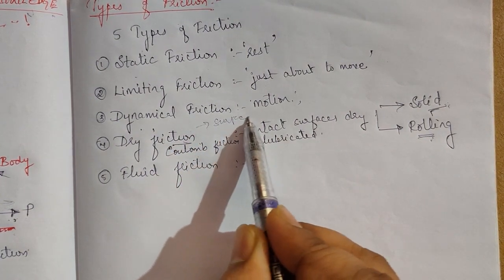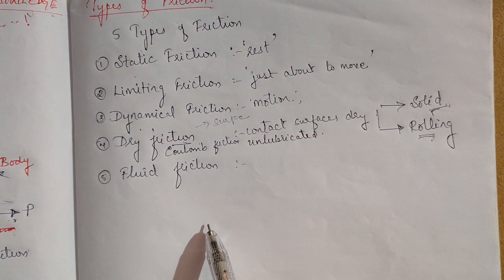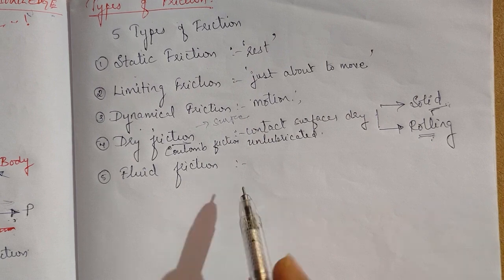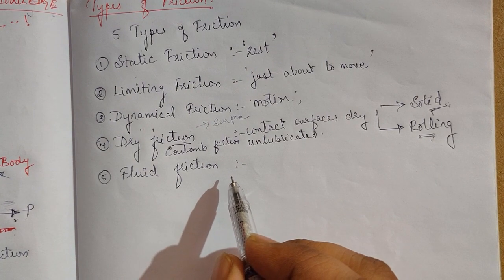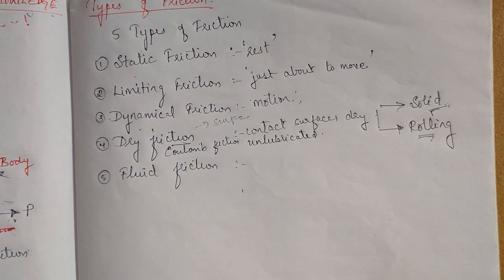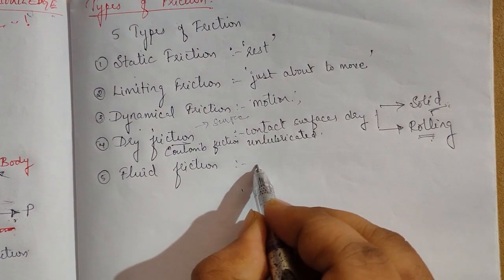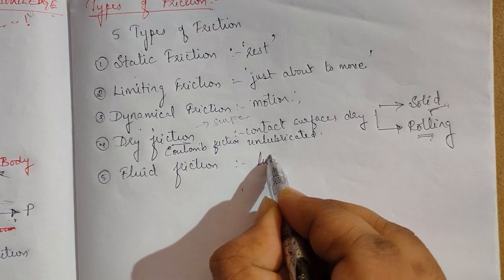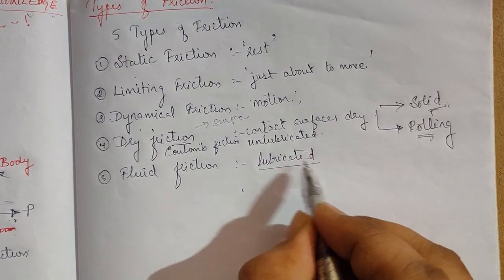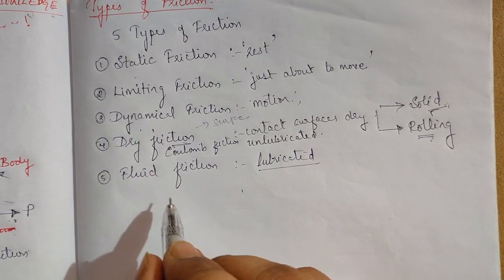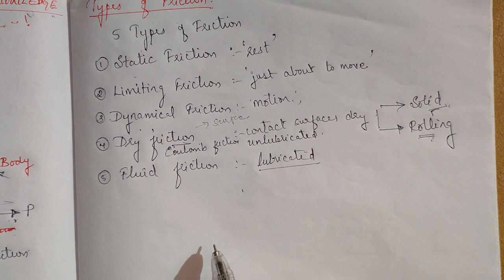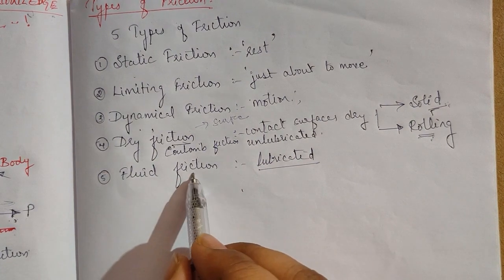Next is fluid friction, the friction acting on a body when the contact surfaces are fluid or lubricated. If unlubricated, it is called dry friction. If the surfaces are lubricated and the body still experiences friction, it comes under fluid friction.